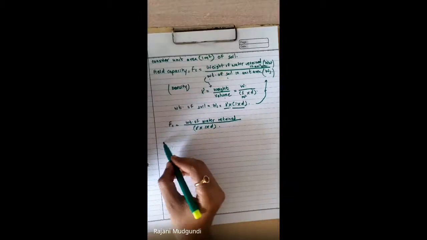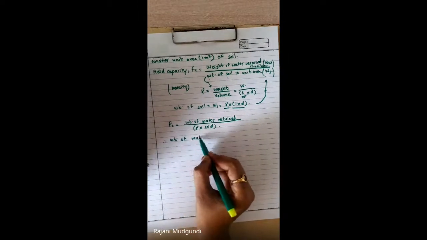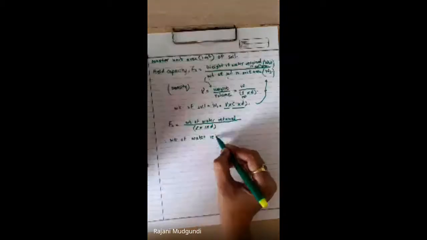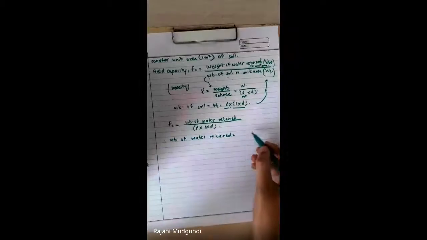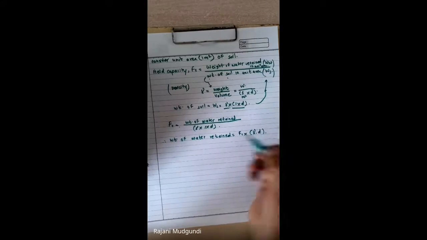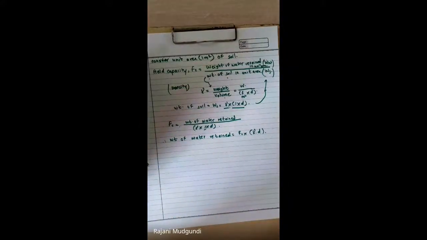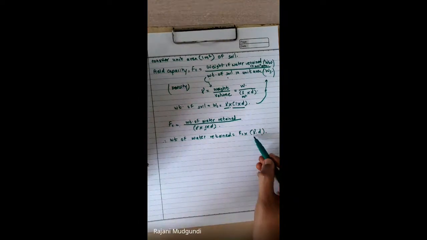Therefore, weight of water retained will be equal to Fc into gamma into D, as 1 meter square or unit area is what we have considered. Therefore, I can write it as gamma into D only. So this weight of water retained, WW, will be Fc into gamma into D.